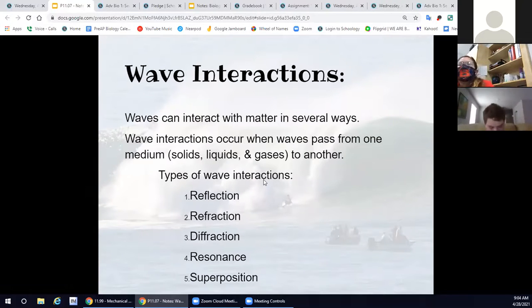So a wave can interact with matter in a lot of different ways. These interactions are going to happen when waves pass from one medium to another, or when waves bump into each other. That can also happen. We have 5 types of interactions that we're going to talk about: reflection, refraction, diffraction, resonance, and superposition.